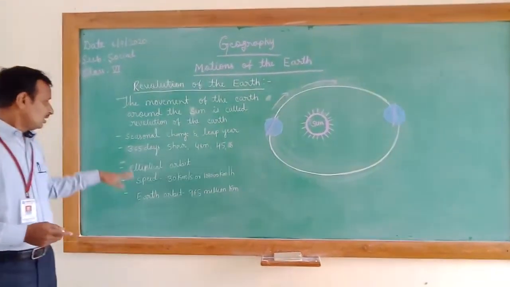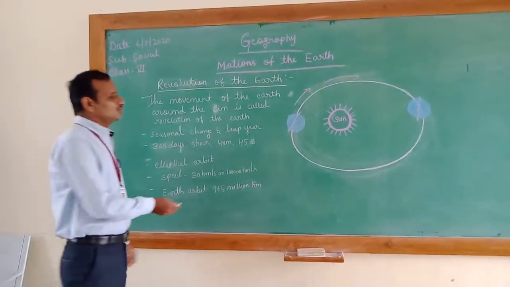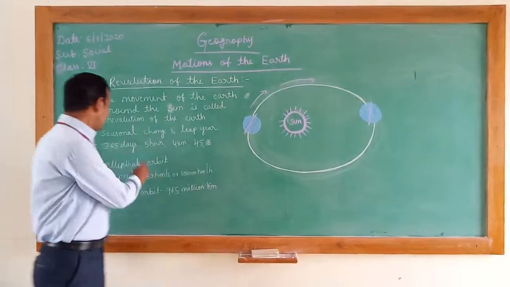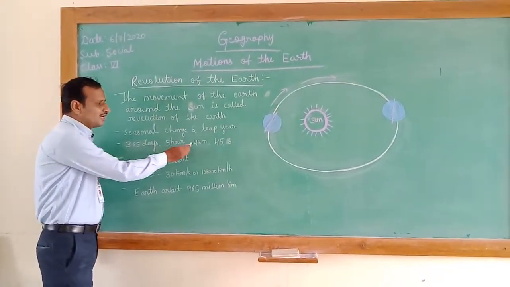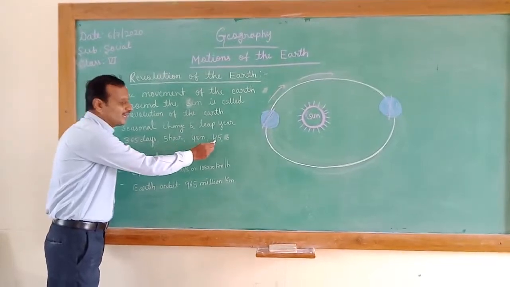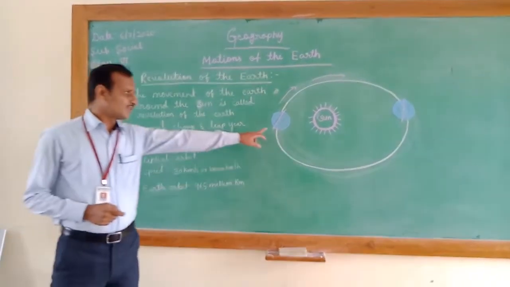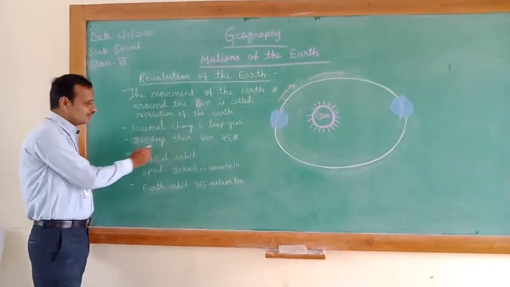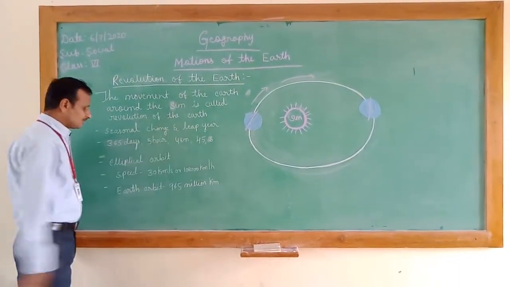We know that to complete one revolution, the earth takes 365 days, 5 hours, 48 minutes and 45 seconds. I repeat once again, 365 days, 5 hours, 48 minutes and 45 seconds.